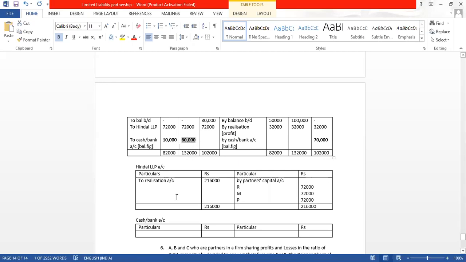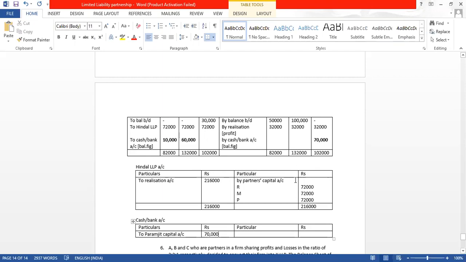So here by cash bank will become to, what is the name of the partner? To Paramjeet capital account. Paramjeet is going to bring 70,000 to give to the business, because here by cash bank, in the cash bank it is coming on the debit, which is the receipt side.